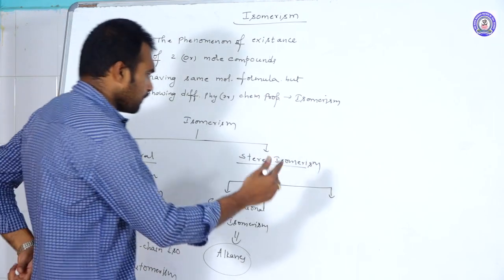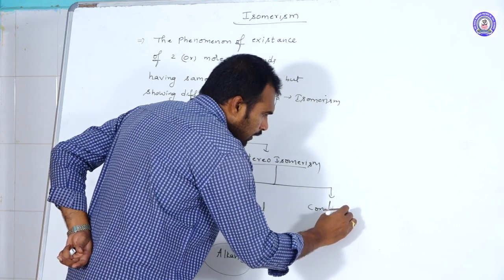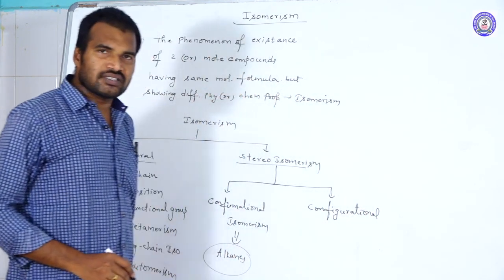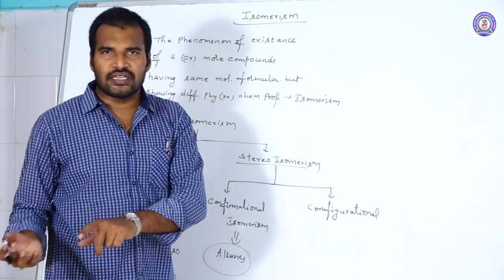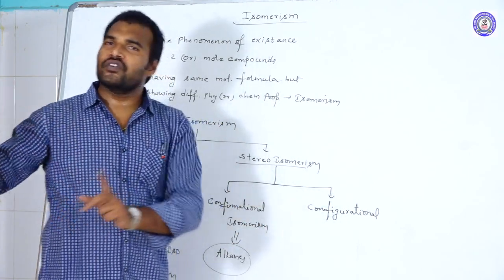Now next one, configurational isomerism. Configurational isomers are isomers where one isomer is converted into another only by breaking old bonds and making new bonds.